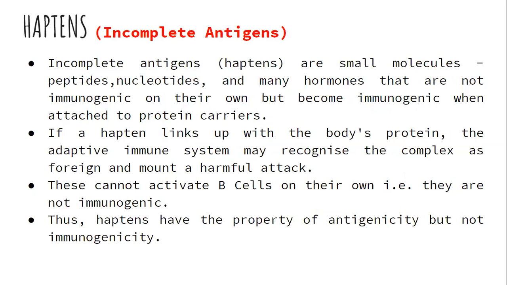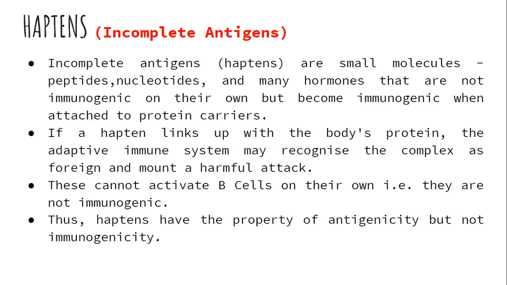Haptens. Besides a complete antigen, there are incomplete antigens or haptens. So what are haptens? These are small molecules, whereas a complete antigen is a macromolecule with a large molecular weight. A hapten is a small molecule, which can be a peptide, a nucleotide, or sometimes a small hormone. But the problem is that they do not have the two properties required to become a complete antigen.